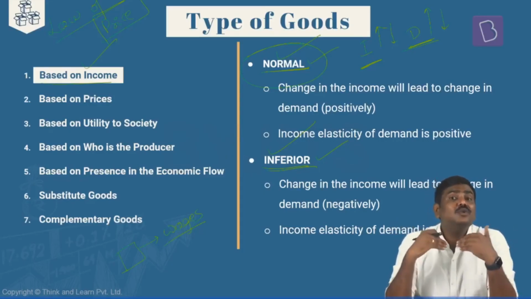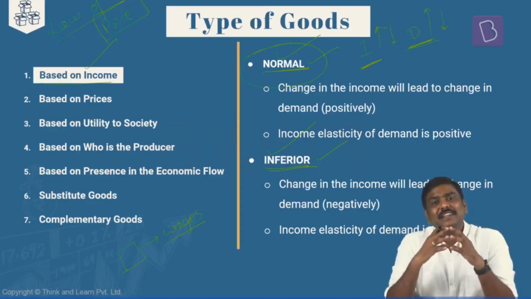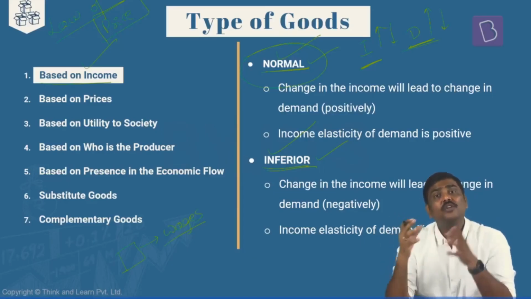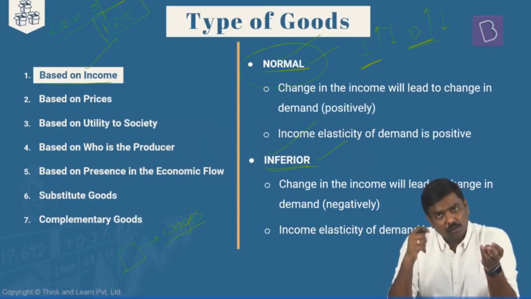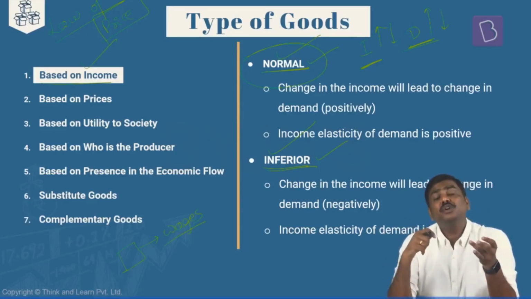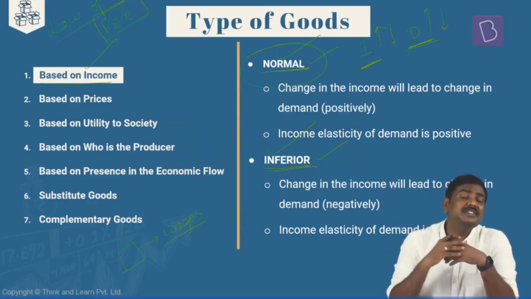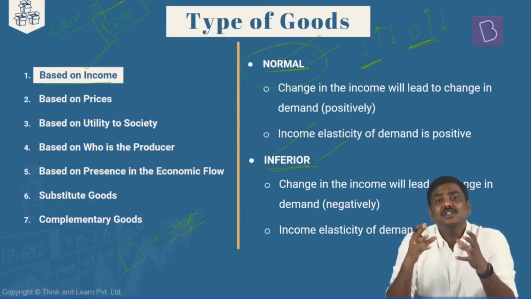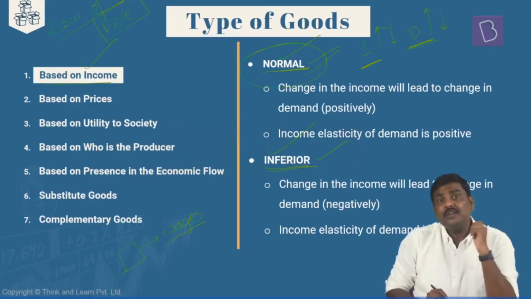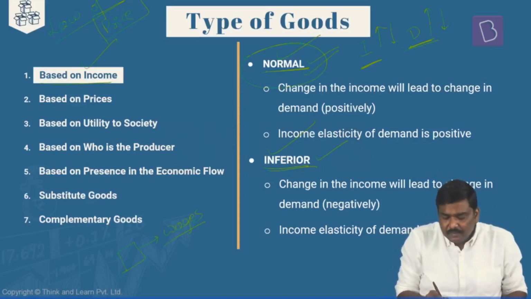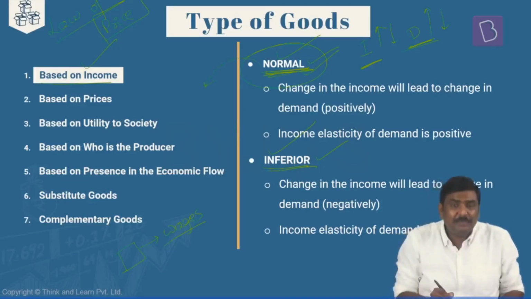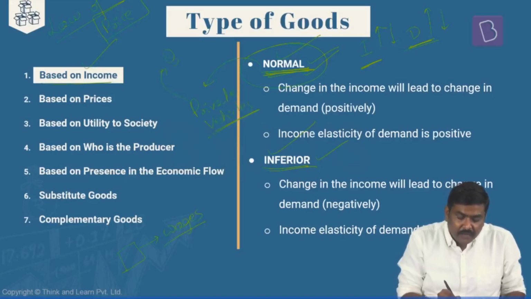And when the income of the household increases, can I simply say that they will start consuming more and more of a certain set of goods? For example, they will prefer to travel by their own vehicle. They will prefer to consume quality rice which is available in the market, etc. So these kinds of goods, the demand for which will keep on increasing with the rise in the income, are referred to as normal goods. The best example for this is private vehicles. Private vehicles and quality food.